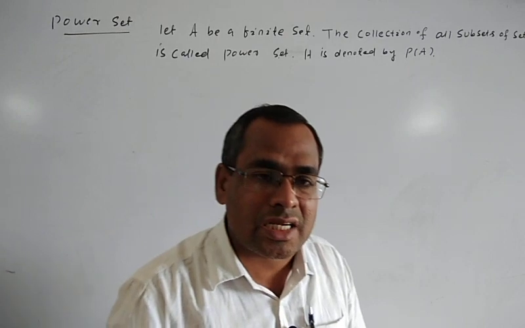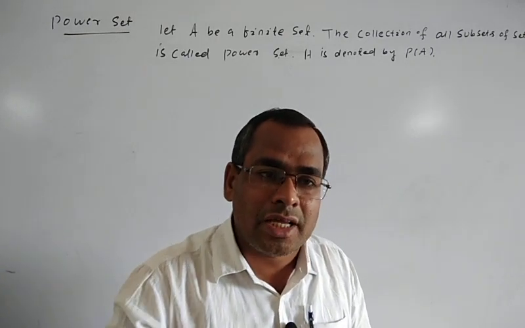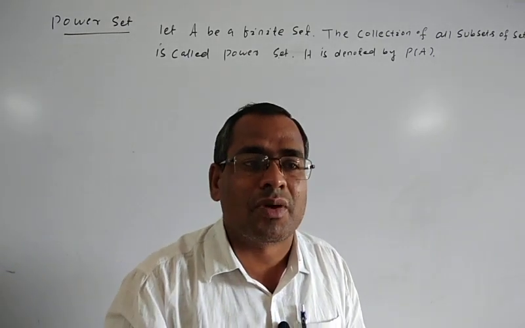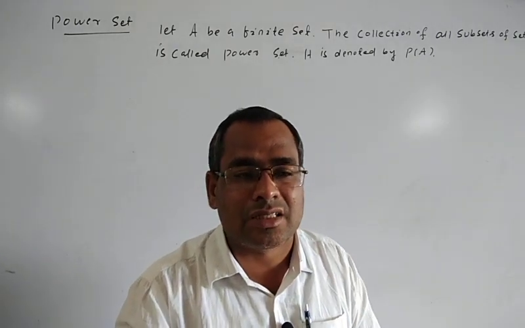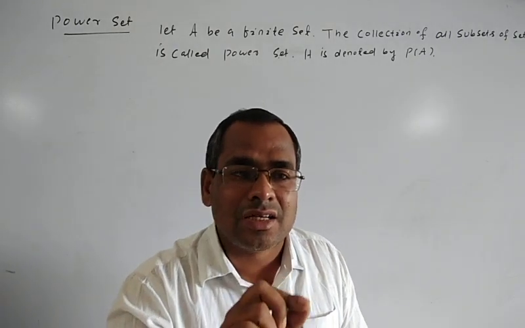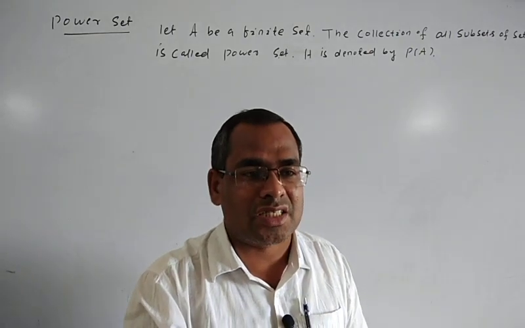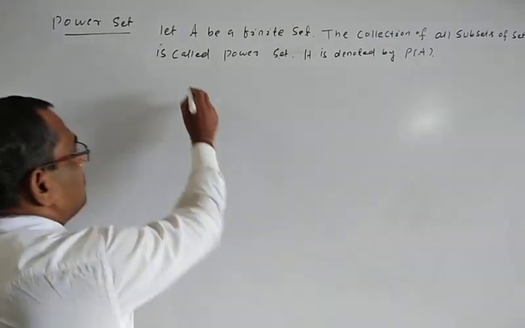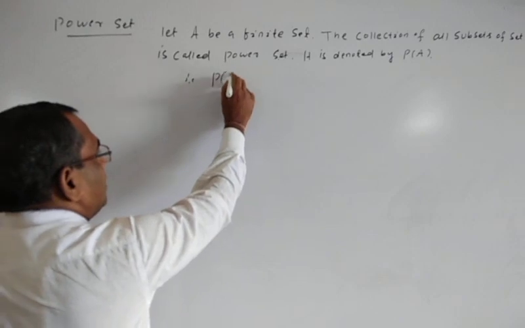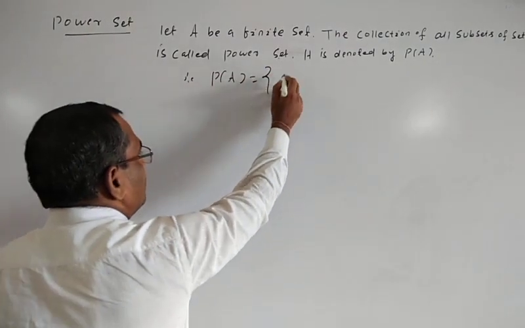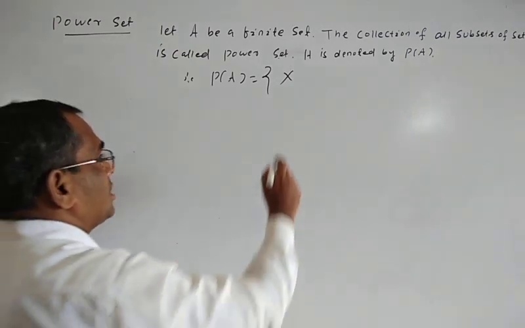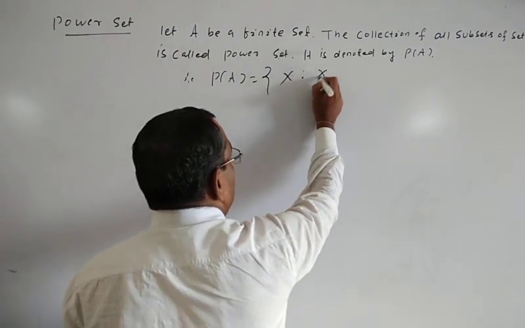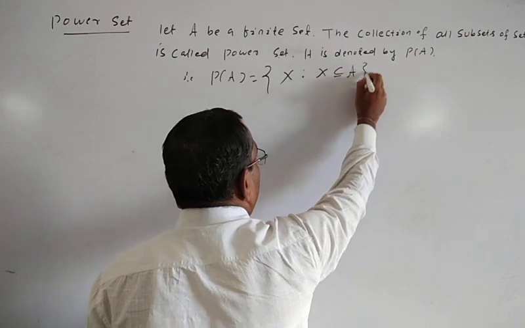So the power set contains all the subsets of a given set. The elements of the power set are subsets of the given set. That is, P of A mathematically is equal to the collection of all subsets capital X such that X must be a subset of A.